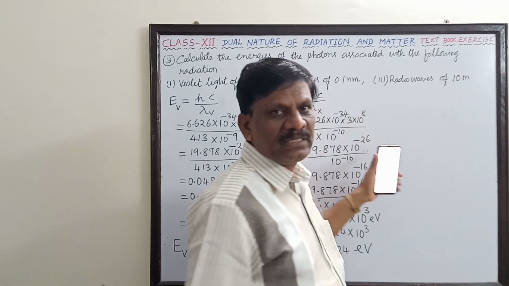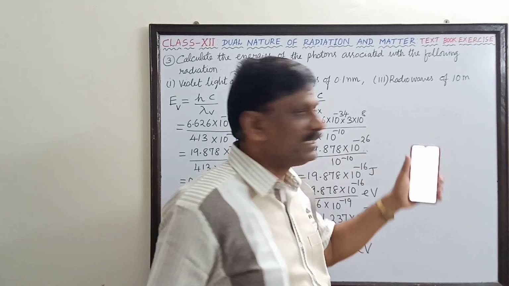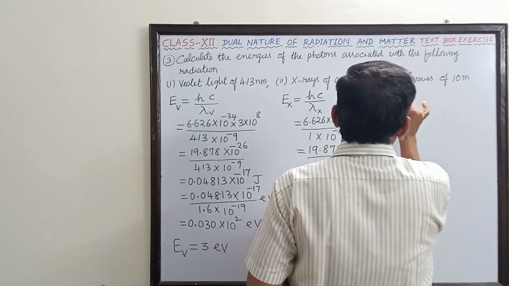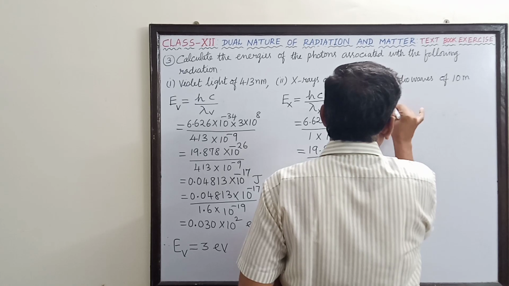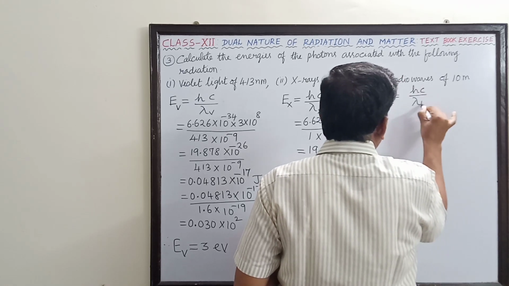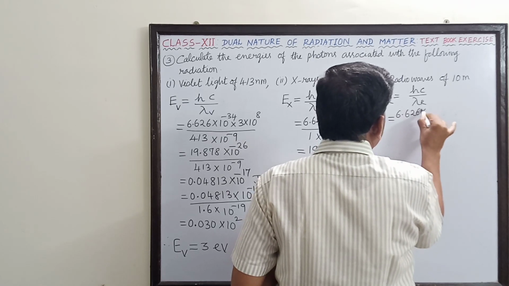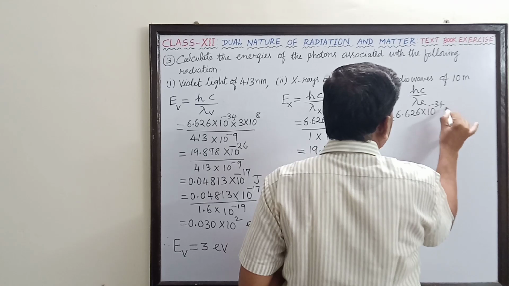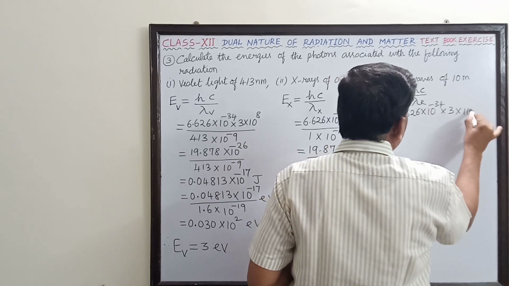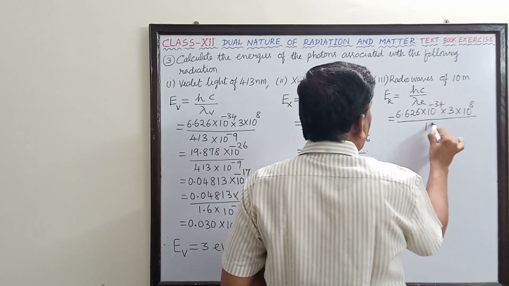Similarly, we have to find the energy associated with the radio waves, whose wavelength is longer than the other radiation. One radio wavelength itself can range up to 10 meter. So here the energy of the radio wave is equal to hc divided by lambda for radio waves. This is 6.626 into 10 to the power of minus 34 into 3 into 10 power 8 divided by 10.